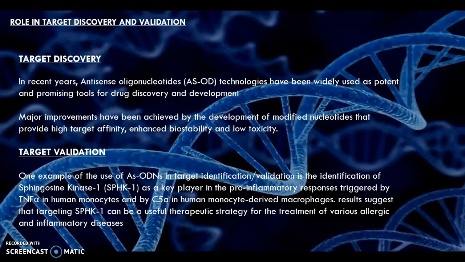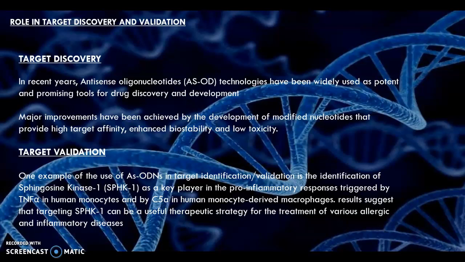Next, we see the role of antisense oligonucleotide in target discovery and validation. In recent years, antisense oligonucleotide technologies have been widely used as potent, promising tools for drug discovery and development. As we know, diseases are connected to the insufficient or excess production of certain proteins. If the production of these proteins is interrupted, then many diseases can be cured.